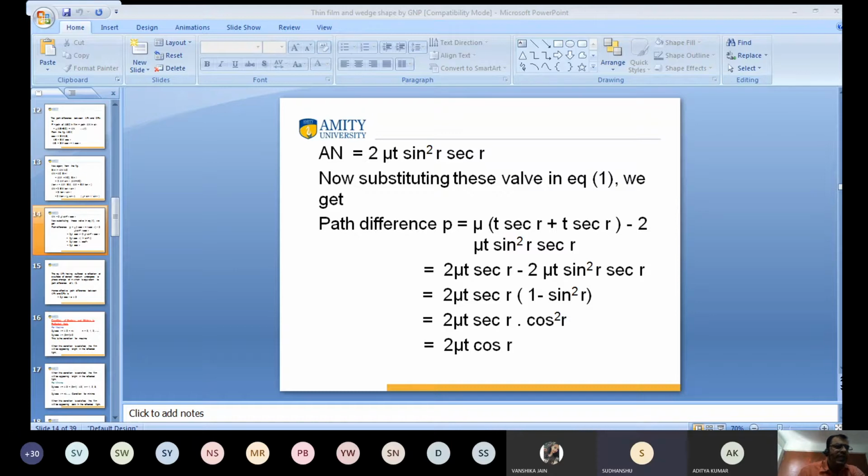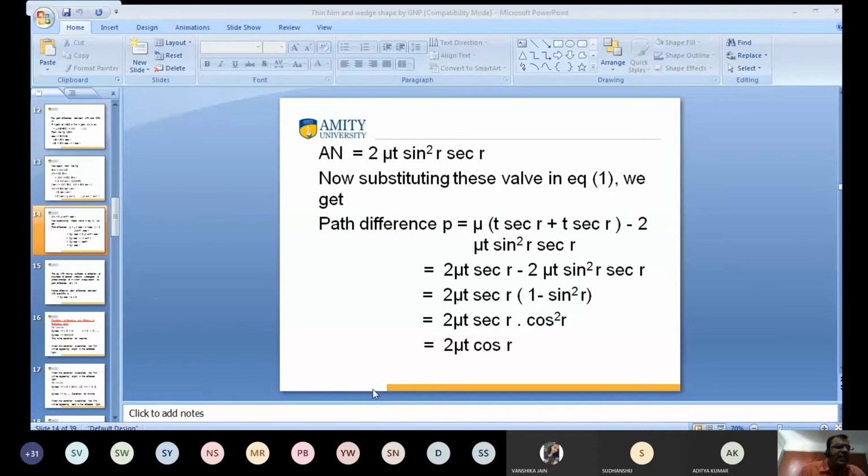Okay, so this is the first term and this is the second term. What can be taken common? We can take 2 mu t sec R common. Then on the left side this is 1, and in this one is sine square R. So 1 minus sine square R can be written as cos square R. The remaining value will be 2 mu t sec R into cos square R. Sec R means 1 upon cos R, so 1 upon cos R into cos R will cancel out.